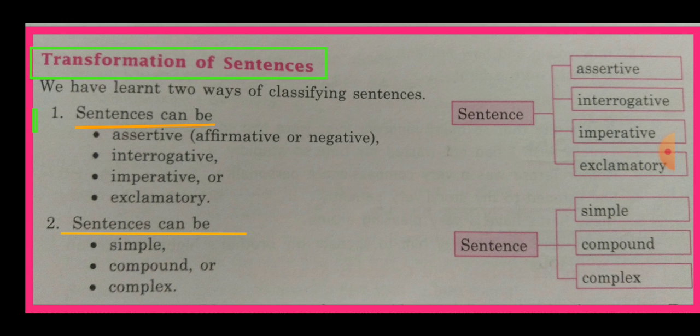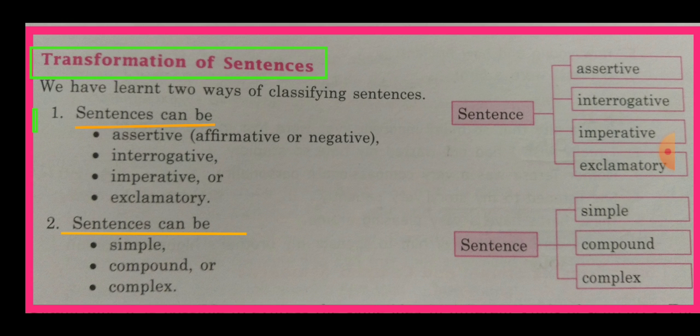The first classification is that a sentence can be classified as an assertive sentence, interrogative sentence, imperative sentence, and exclamatory sentence. And the next classification is that a sentence can be simple, compound, or complex.